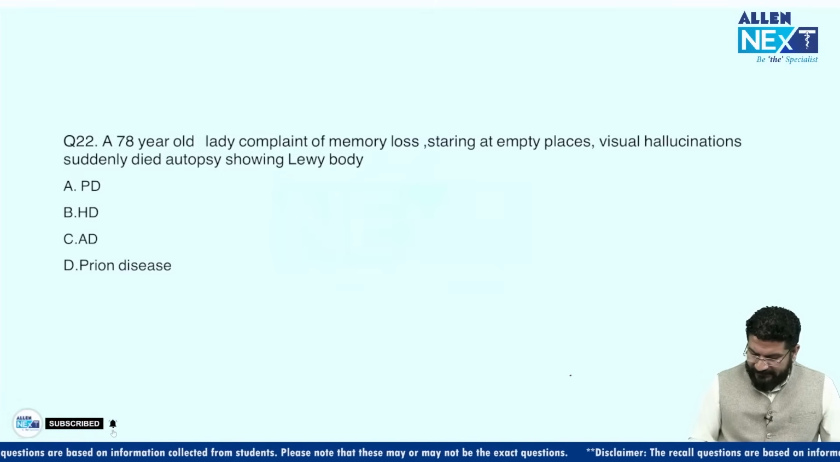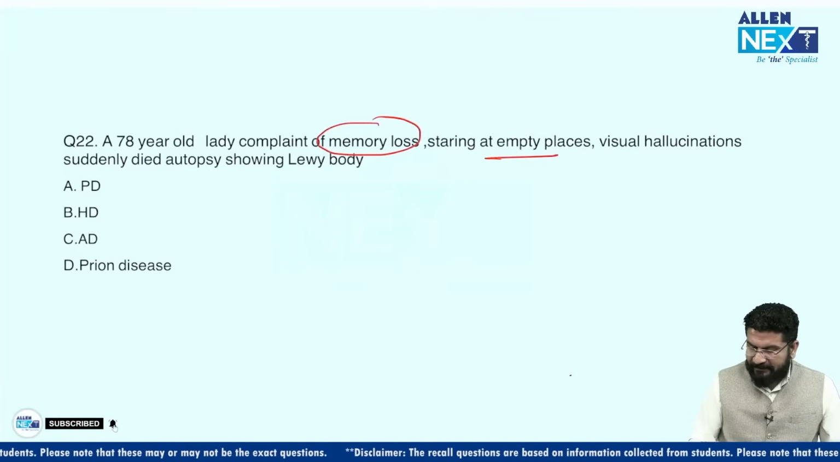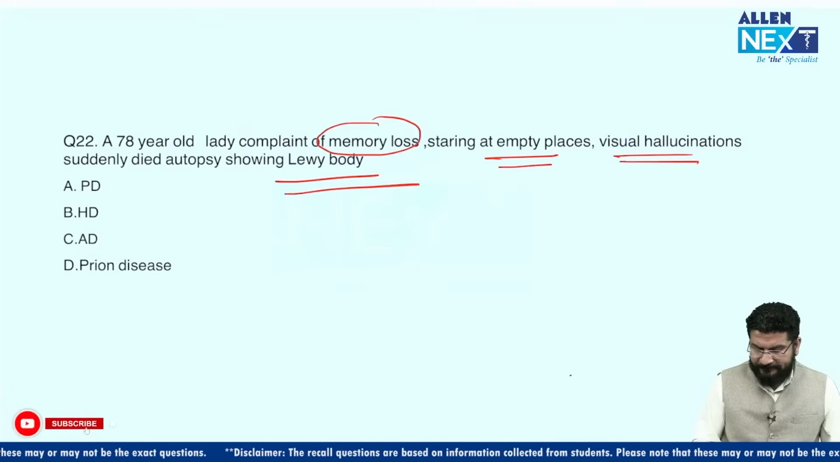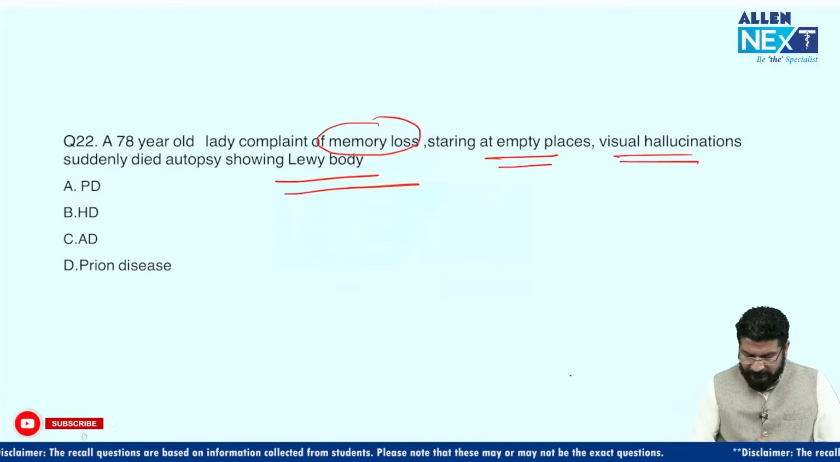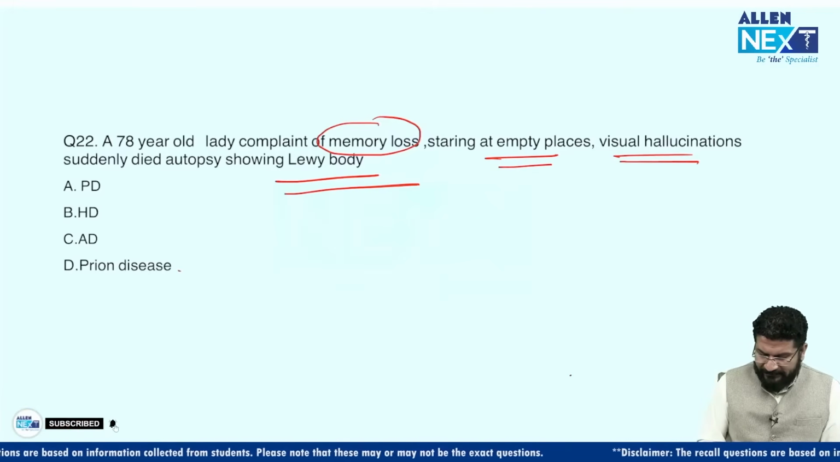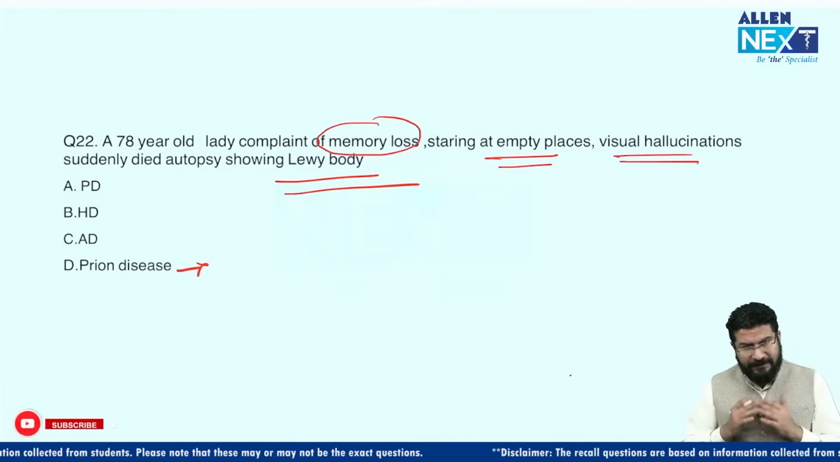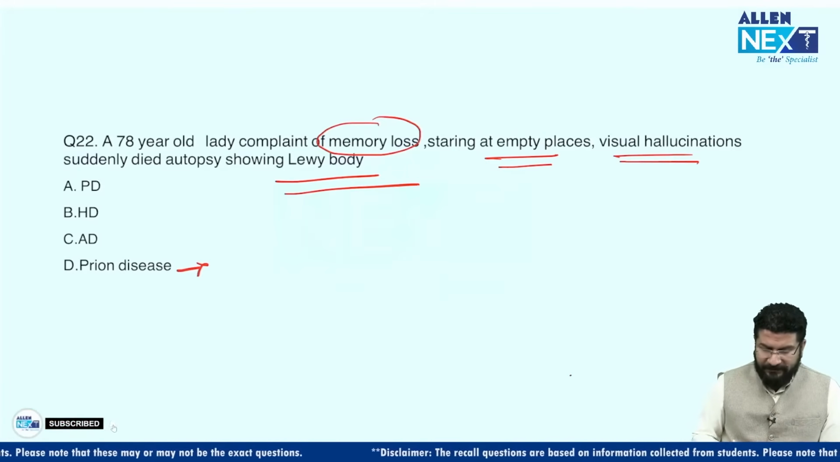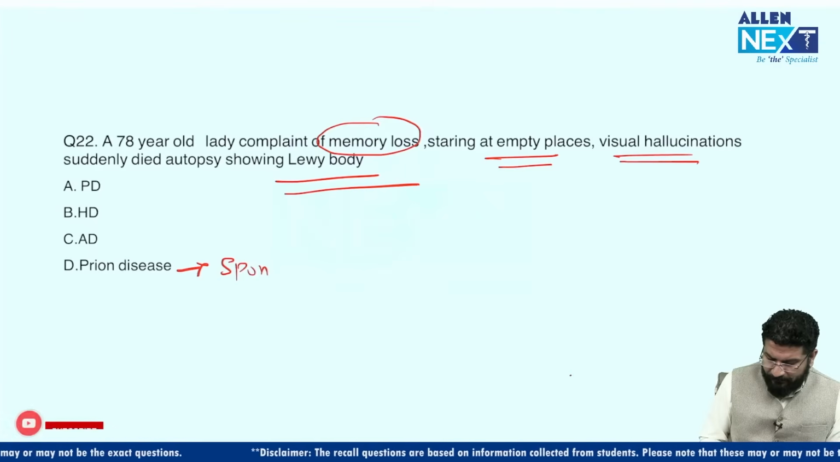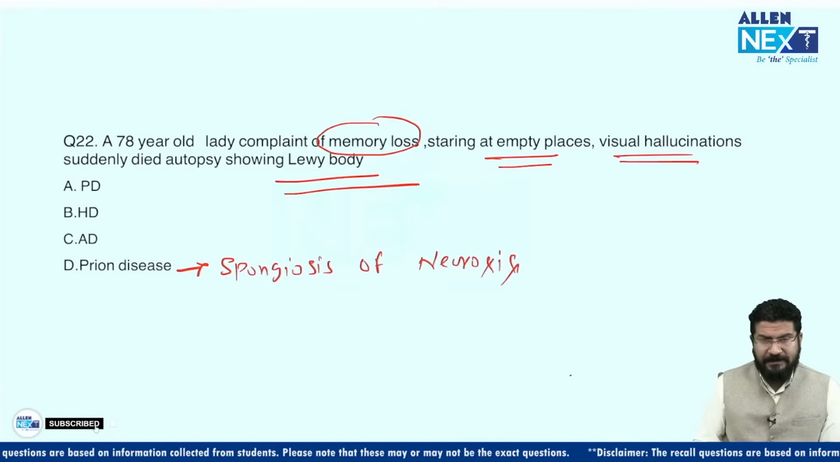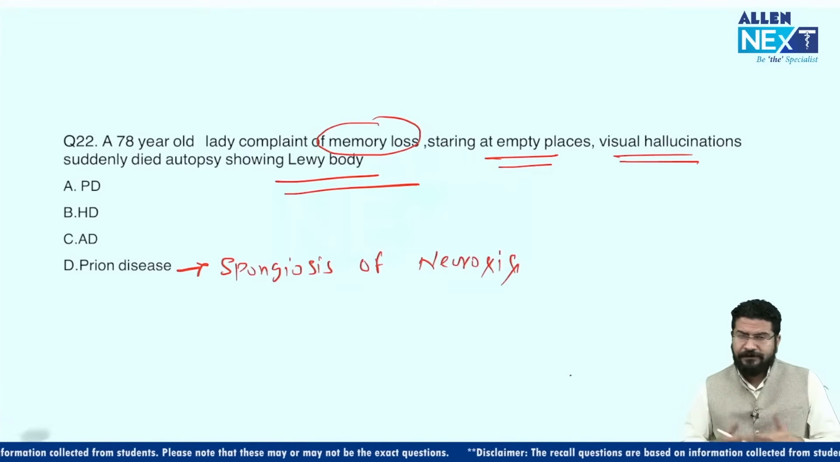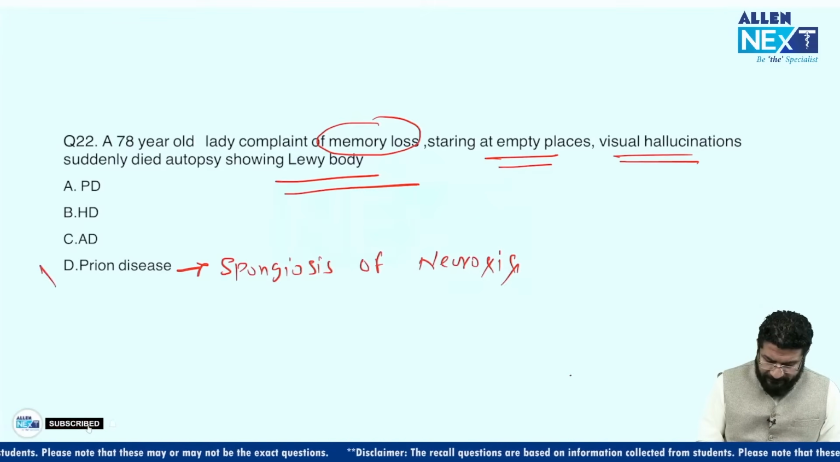Okay, the clear cut here is, you can see memory loss, so it's a case of dementia. Staring at empty places, visual hallucination, and Lewy bodies. If you see this question carefully, then you can notice here prion disease. In this prion disease, you will see there is loss of memory. You can see sudden death, but Lewy bodies are not seen. In prion disease, what we see is spongiosis of neurons. Can we get memory loss? Yes. Can the patient get staring spells? Yes. Can we get hallucination? Yes, but we will not get Lewy bodies. So this is not the answer.